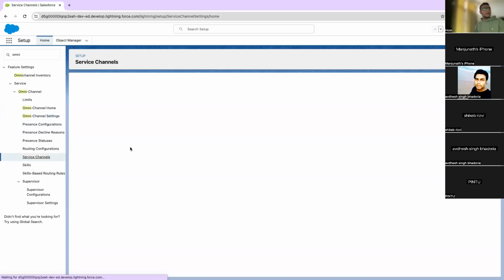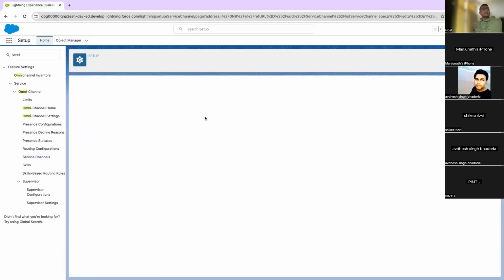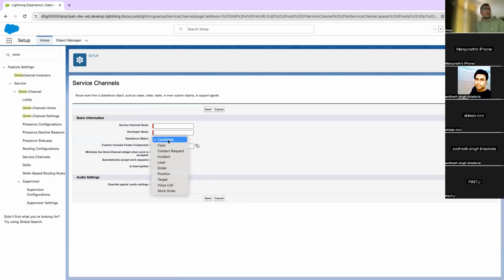And then the next step is to create a service channel. If you see the definition, a service channel routes work from Salesforce objects such as cases, chats, and leads to support agents. A service channel basically turns your object records into work items. So we will create a service channel first, and we will create it for case. Service channel, and let other things remain the same.